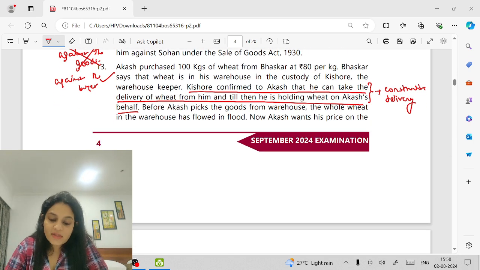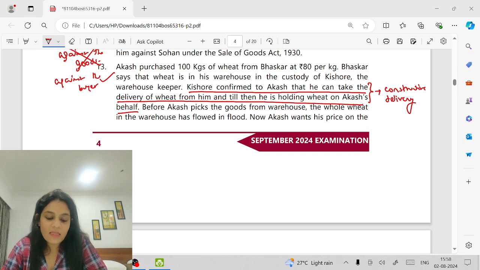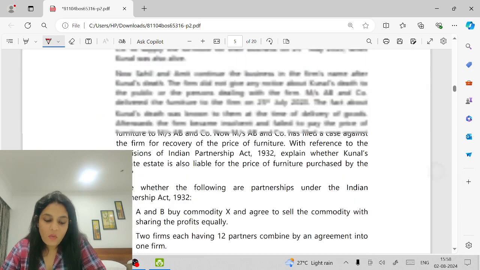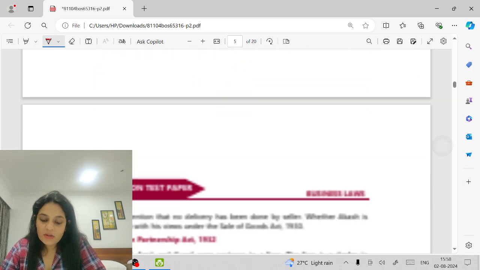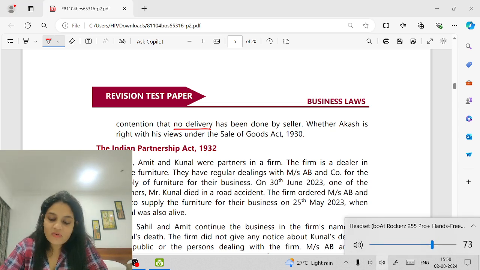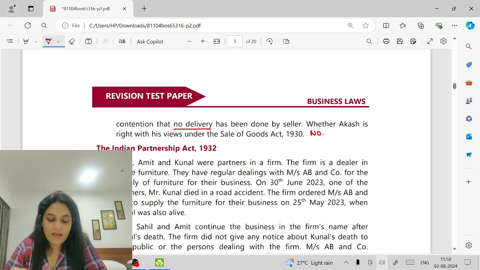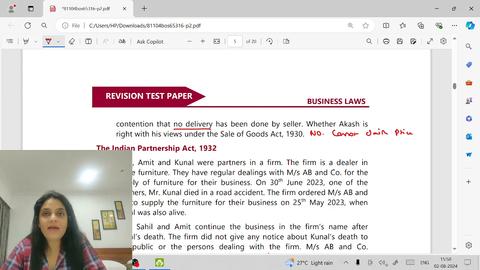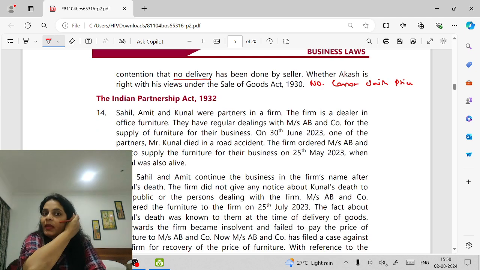Before Akash picks the goods from the warehouse, the whole wheat in the warehouse is destroyed in a flood. Now Akash wants his price back on the contention that no delivery has been done. Is Akash right? No. The delivery has already taken place and he cannot claim the money. He cannot claim the price because the delivery has already taken place.